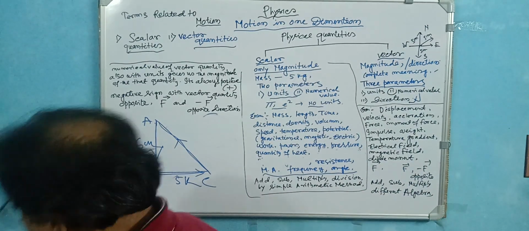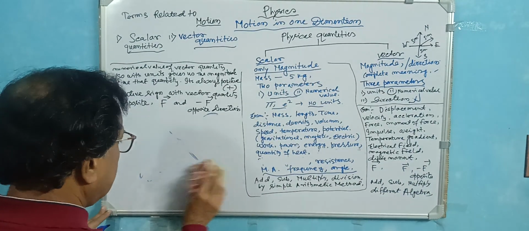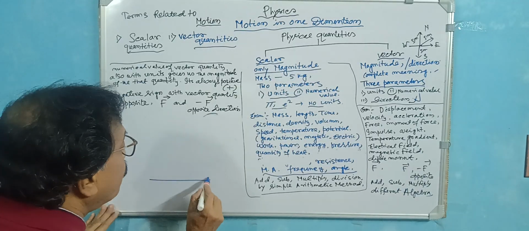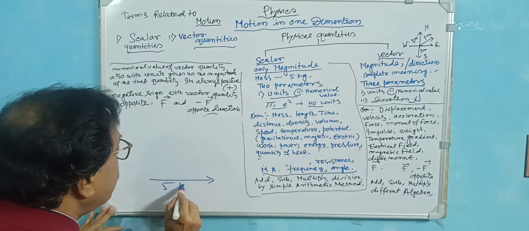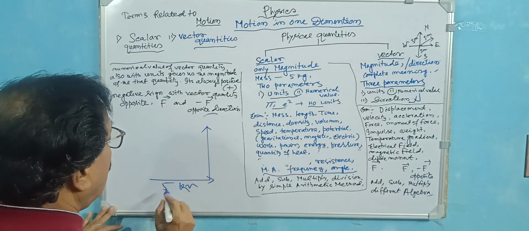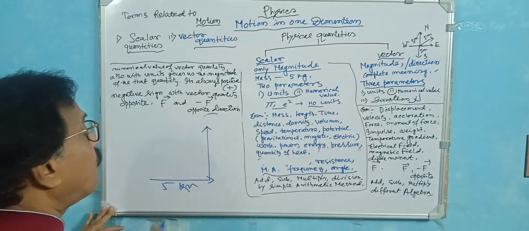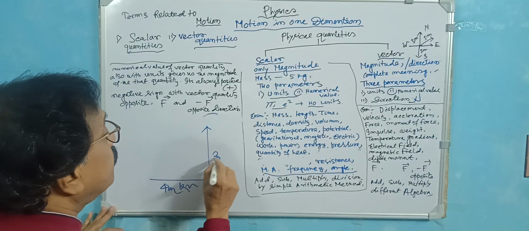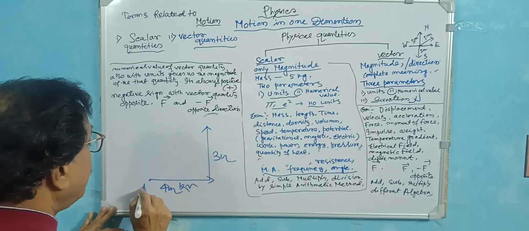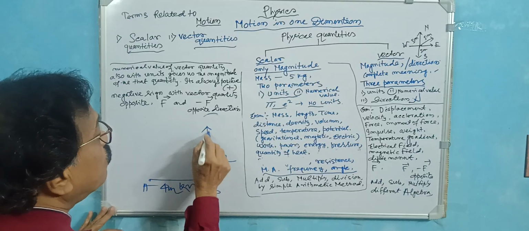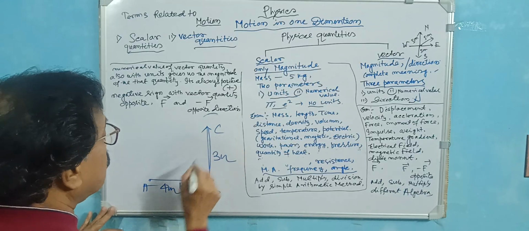Or directly you draw it in this way. Very important thing here: you start from here. This is 5 kilometer, this is 4 kilometer, this is 3 kilometer. So starting from A to B, this is 4 kilometer, and from B to C is 3 kilometer.